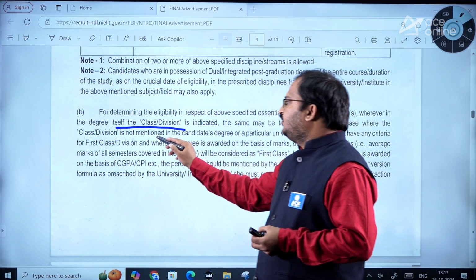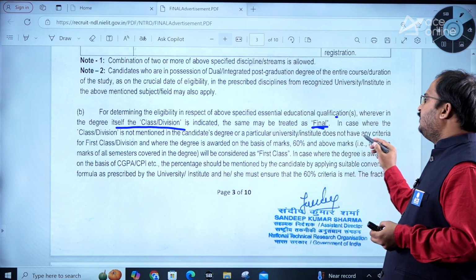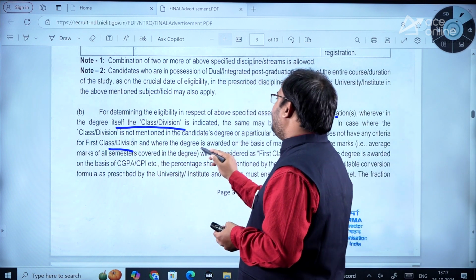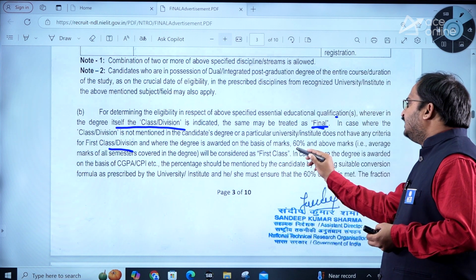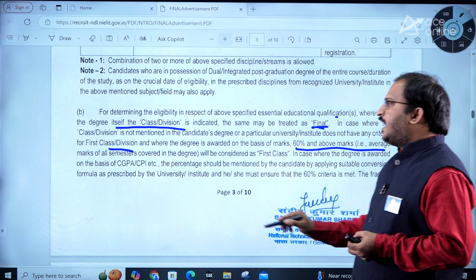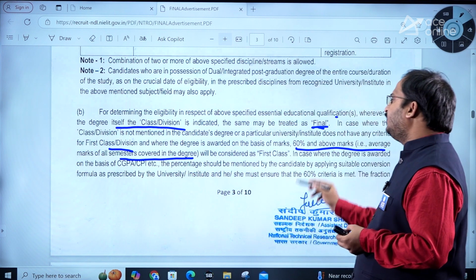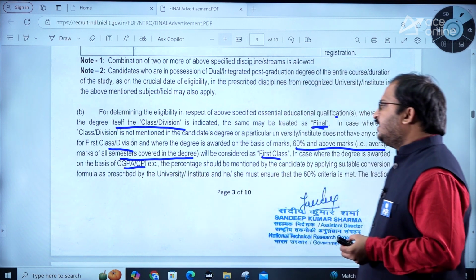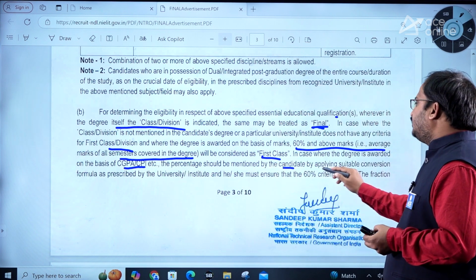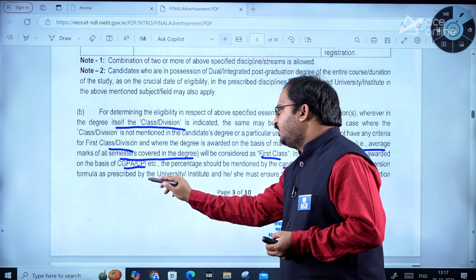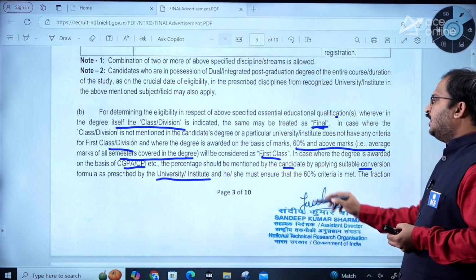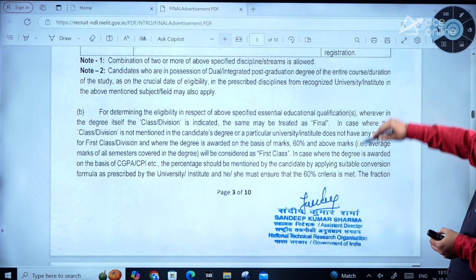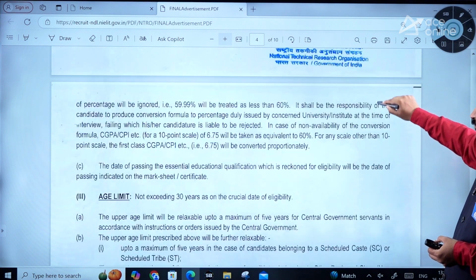In cases where the class division is not mentioned in the candidate's degree, or a particular university or institute does not have any criteria for first class or division, and where the degree is awarded on the basis of marks, 60% and above marks, so the average marks of all semesters covered in the degree will be considered as first class. In case the degree is awarded on the basis of CGPA or CPI, the percentage should be mentioned by the candidate by applying a suitable conversion formula as prescribed by the university or institute, and she must ensure that the 60% criterion is met. So these are the important things, dear students. Kindly go through them when you are applying.